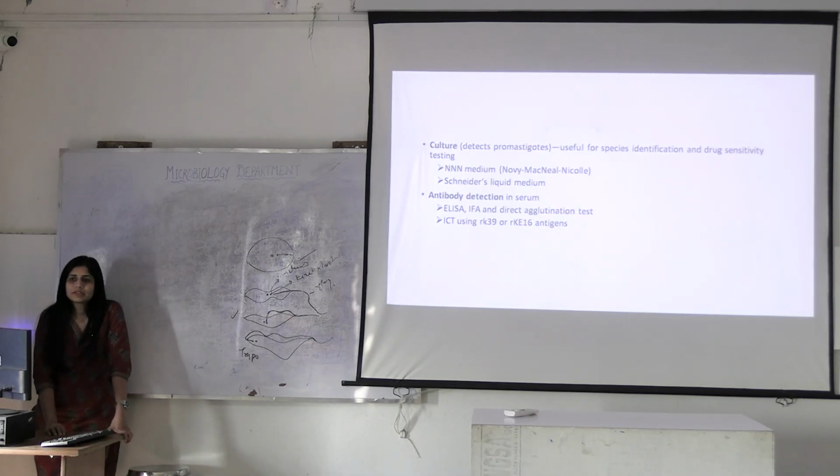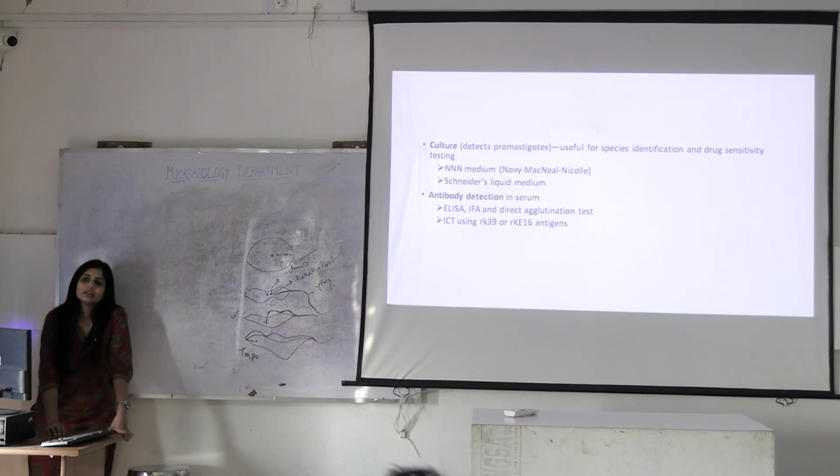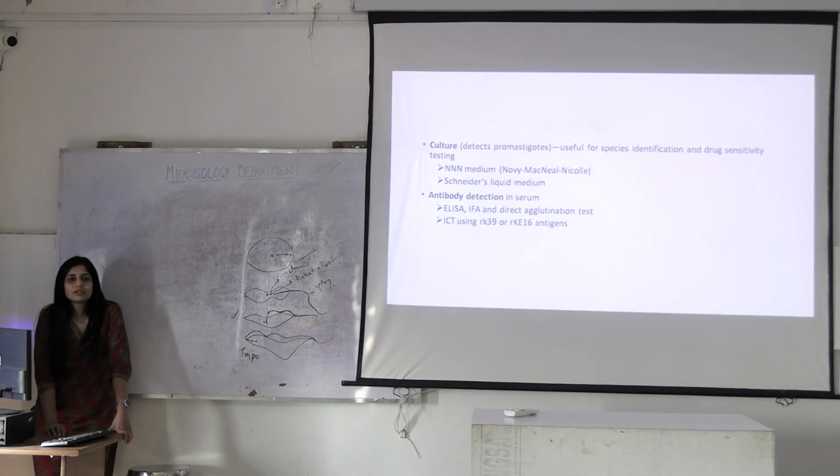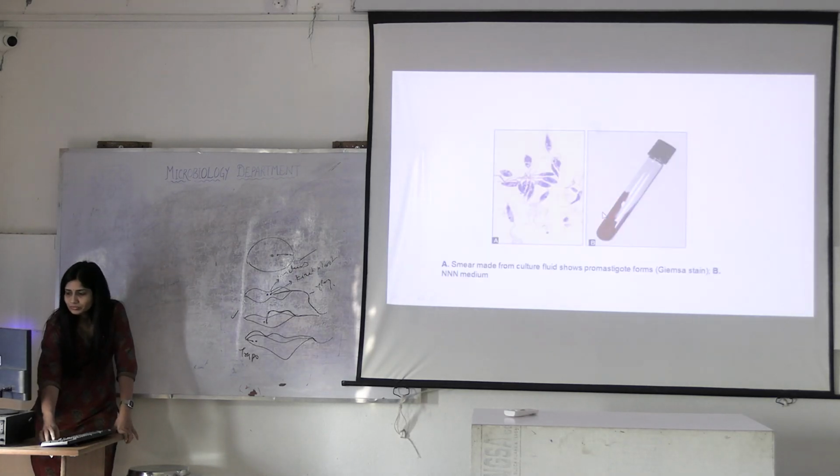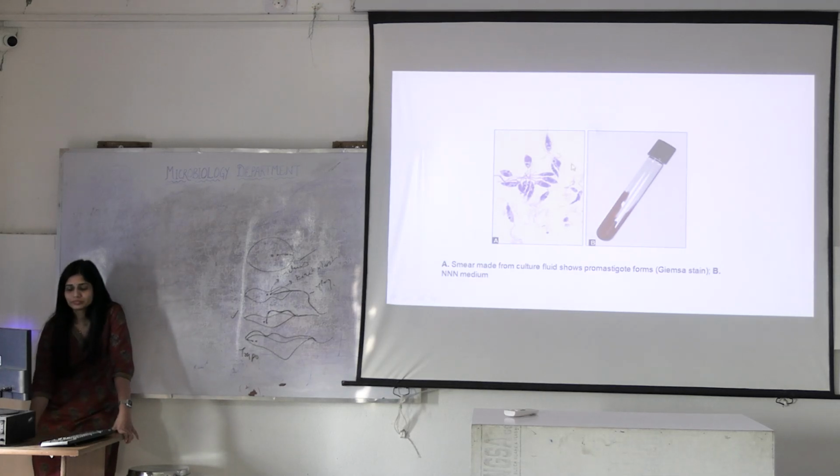What else can you do? You can culture it for drug sensitivity, for acquisition of antigen, and also speciation. What is the name of the culture medium? Triple N medium and Schneider's medium. What was triple N? Novy, MacNeal, Nicolle. Just start calling your friends by these names, you'll remember. Then antibody detection in serum through ICT, ELISA, immunofluorescence assay and direct agglutination tests. What are these? Promastigotes. Okay.